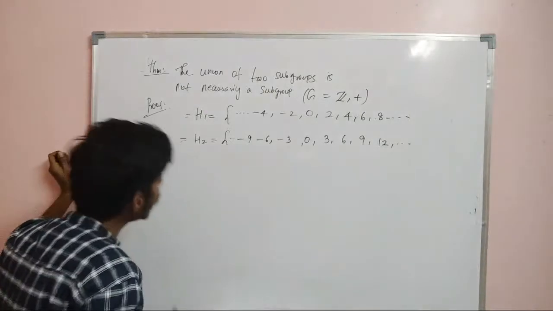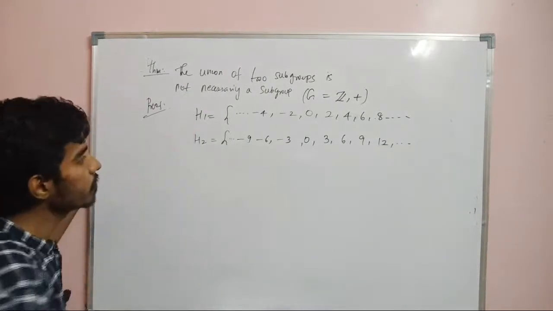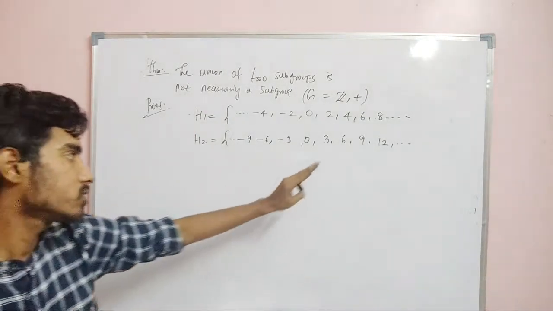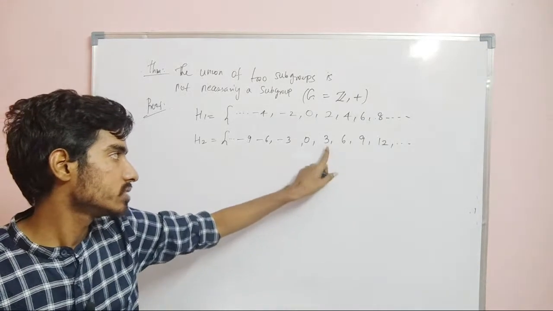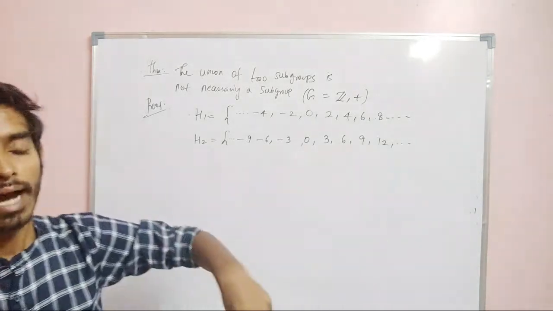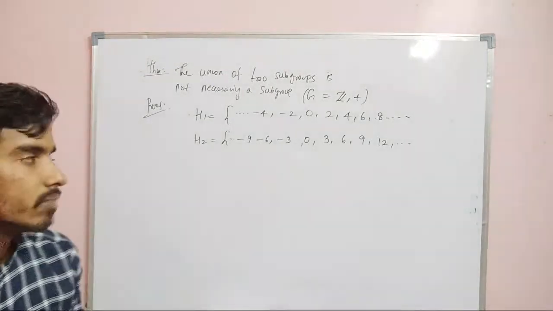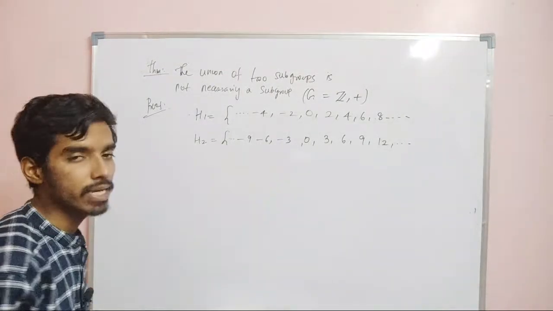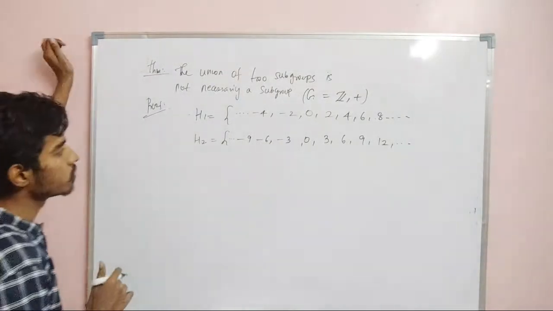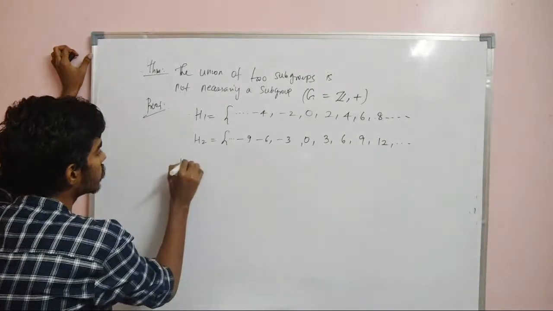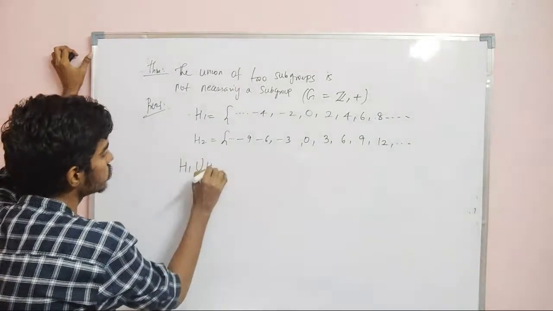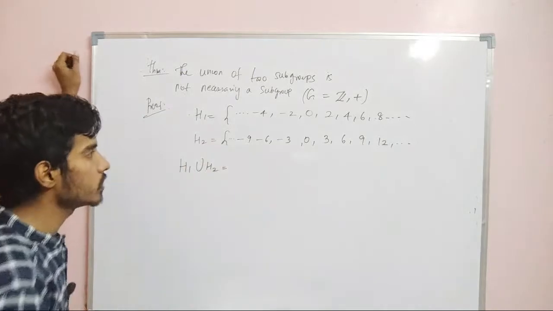Now these are the two subgroups I have taken. Now this is a subgroup, right? It is closed. You just take 3 plus 6, the sum is 9, it will be in G, and again we can also verify a b inverse is in H. So these two are subgroups. Now what about H1 union H2?